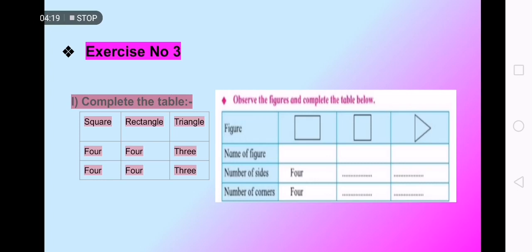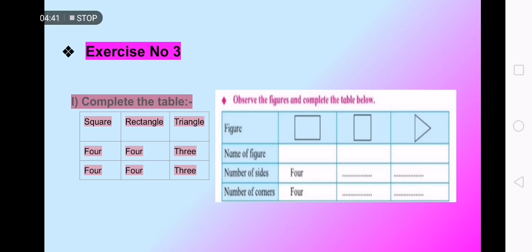So take out your notebook and we will solve exercise number 3, right below exercise number 2. Complete the table. You will draw a box like the picture in the figure.